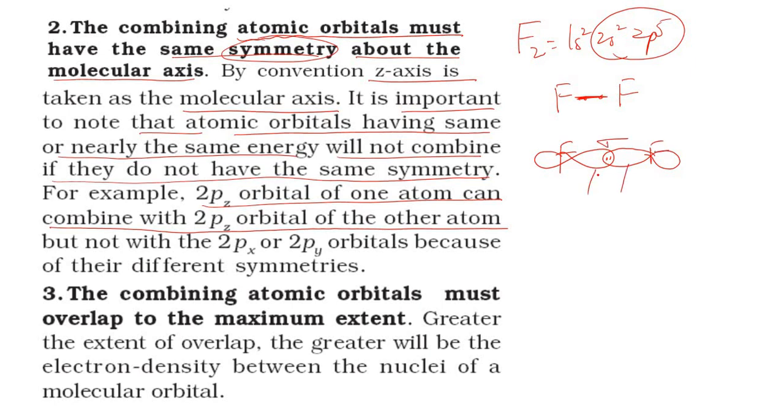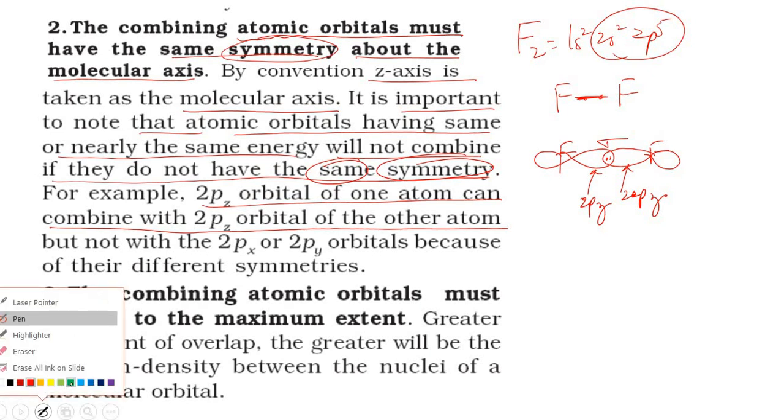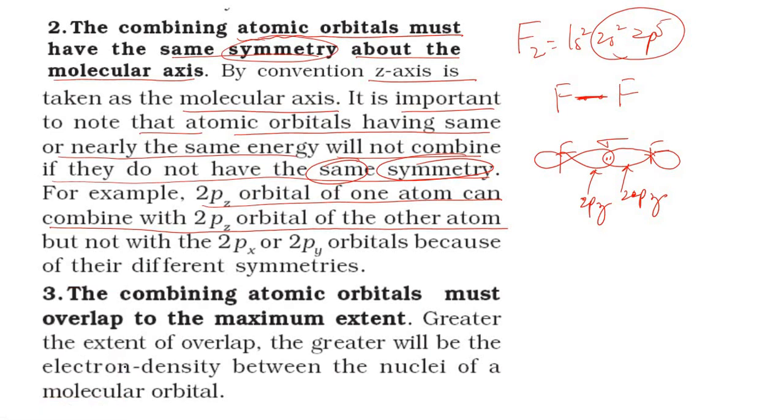Which are these two orbitals? These two orbitals are 2pz orbitals. This also is a 2pz orbital. They have the same symmetry, and the energy is also the same. But see the next point, which I want to highlight in another color: but not with 2px or 2py orbitals.